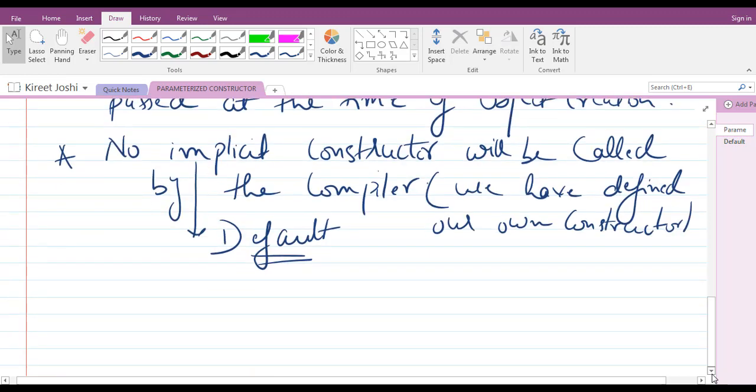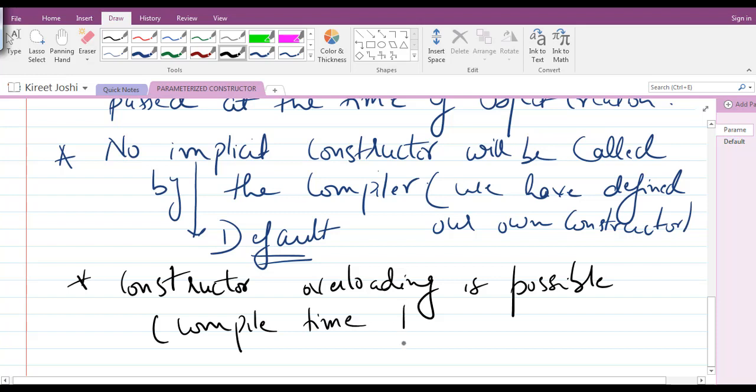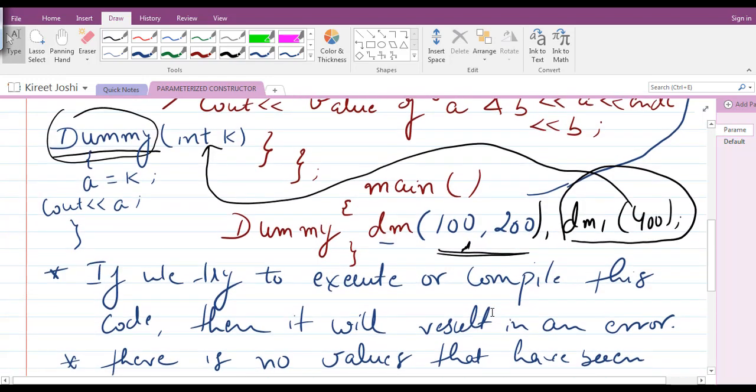You have to remember that constructor overloading is possible, and this is also a compile time process. It means the compiler will map the parameters during the compile time.